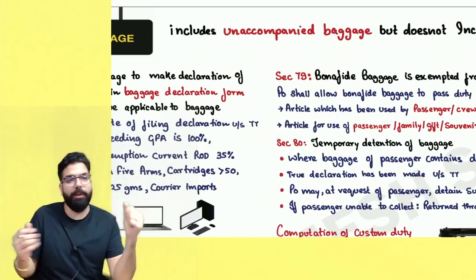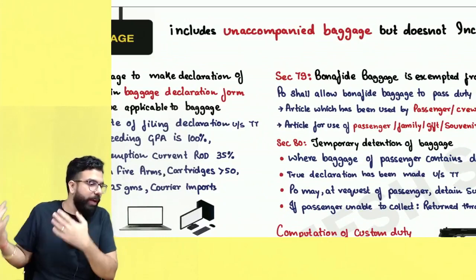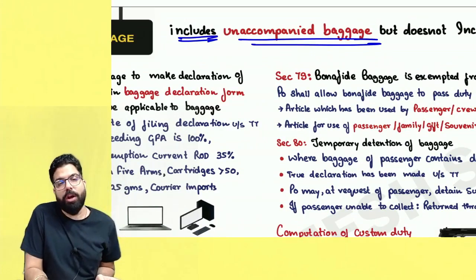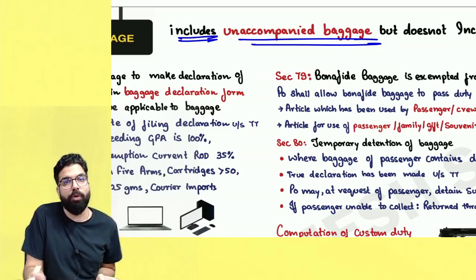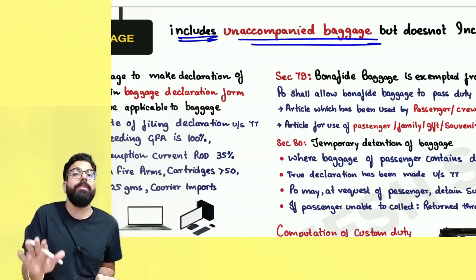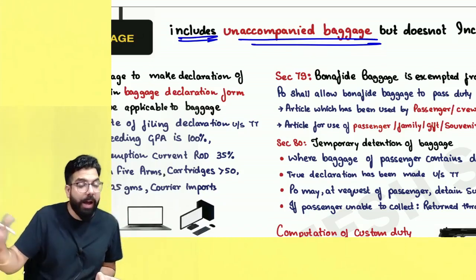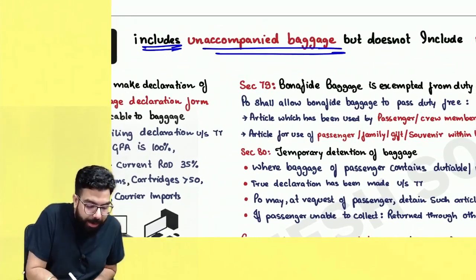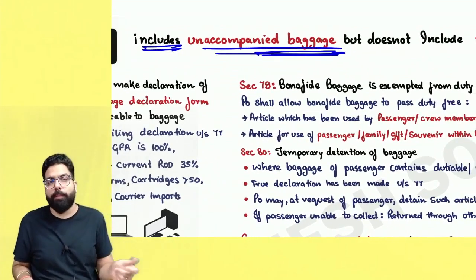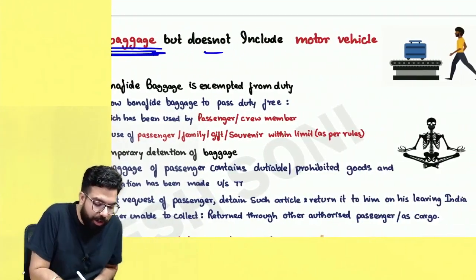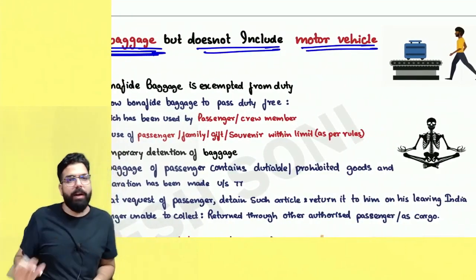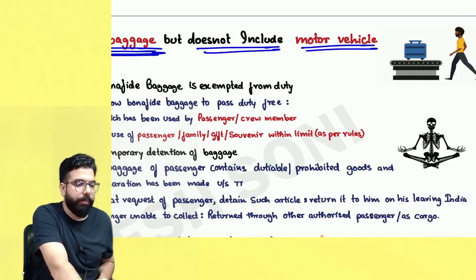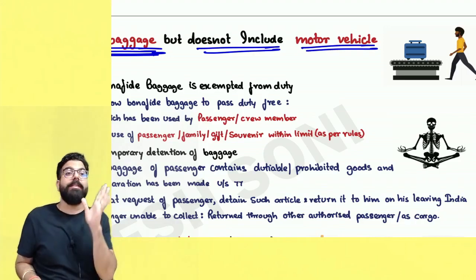Baggage includes, first of all, the baggage which you get along with you when you are coming from outside India, and it also includes unaccompanied baggage. Might be you are coming from outside India, you had 10 suitcases with you, 2 suitcases came along with you, and the airline company told you they'll send the rest later. Those are not accompanied by you, but those are also unaccompanied baggage, and baggage provisions are applicable to them. But baggage does not include motor vehicle. You can't go ahead and get a motor vehicle as baggage.